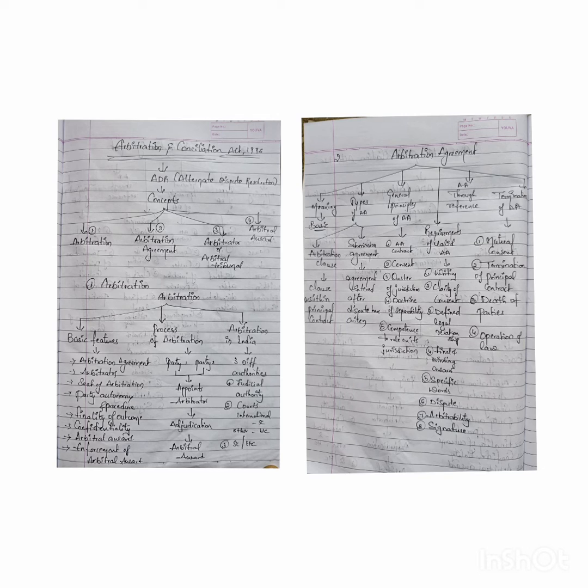Another principle is competence to rule on its jurisdiction. The arbitral tribunal has the capacity to rule on its own jurisdiction, even if it involves a question of validity of the main contract. So it can rule on its own jurisdiction. So these are the general principles of arbitration agreement. Very easy to remember, nothing much.